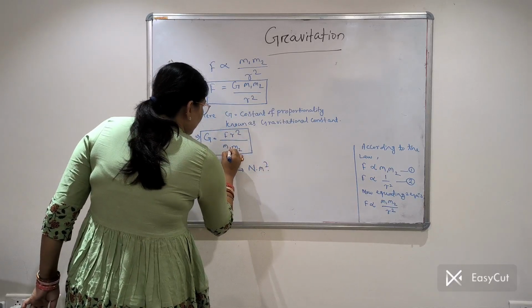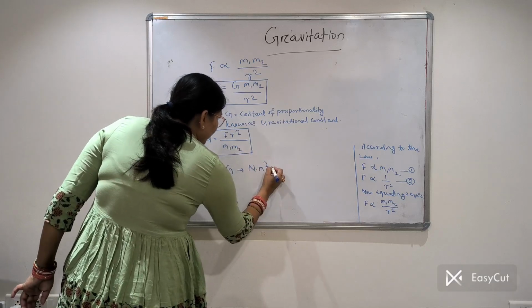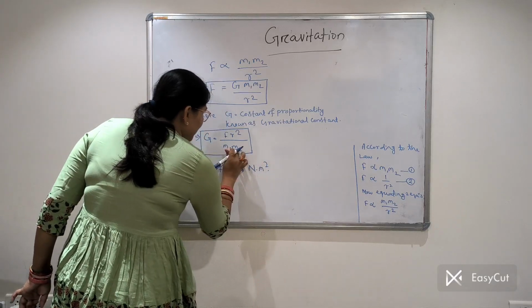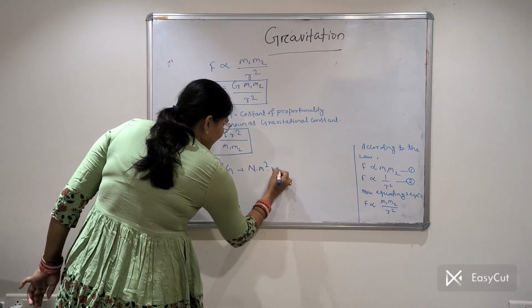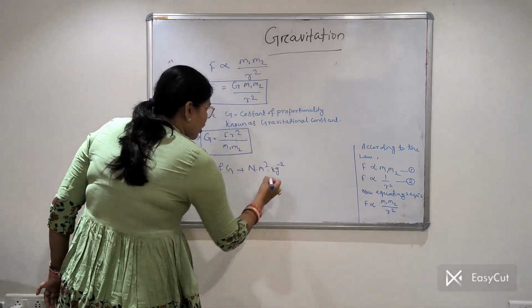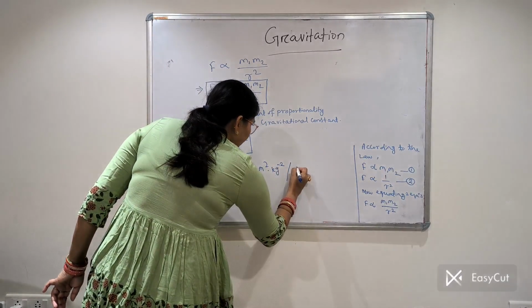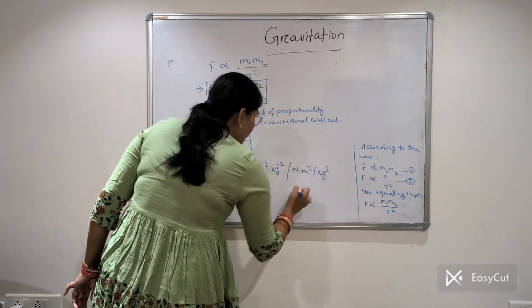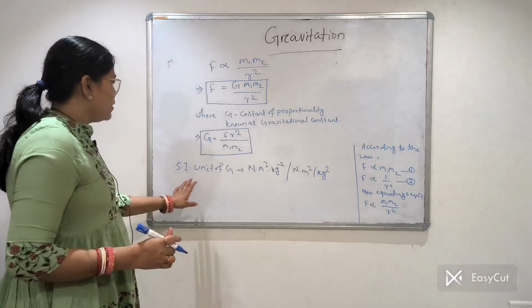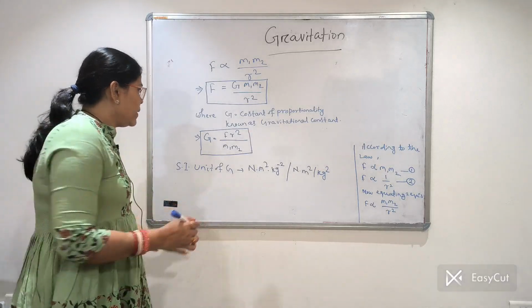Into, what is the unit of mass? Kg. Kg into kg, kg square. If we multiply this, then it will be kg to the power minus 2. Or it will be written as Newton into meter square per kg square. So this will be the SI unit of G.